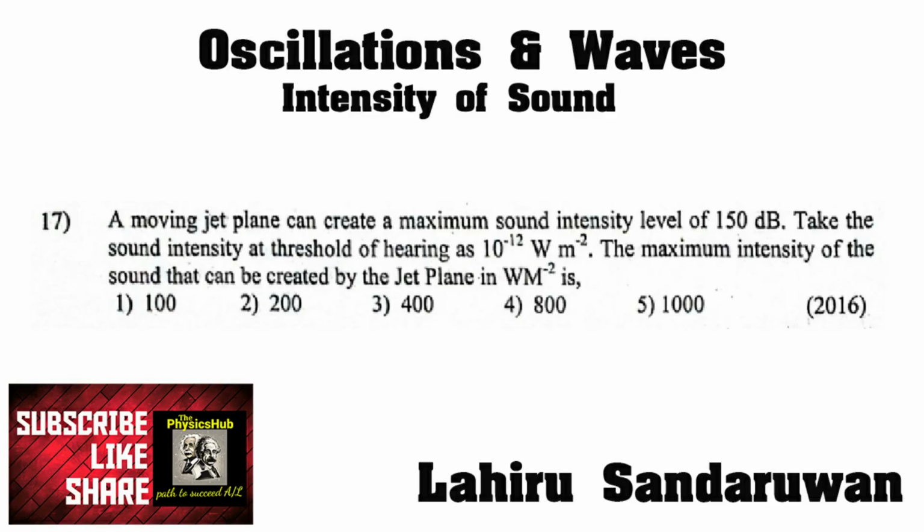A moving jet plane can create a maximum sound intensity level of 150 decibels. Take the sound intensity threshold of hearing as 10 to the power minus 12 watt per square meter. What is the maximum intensity of the sound that can be created by the jet plane in watt per square meter?